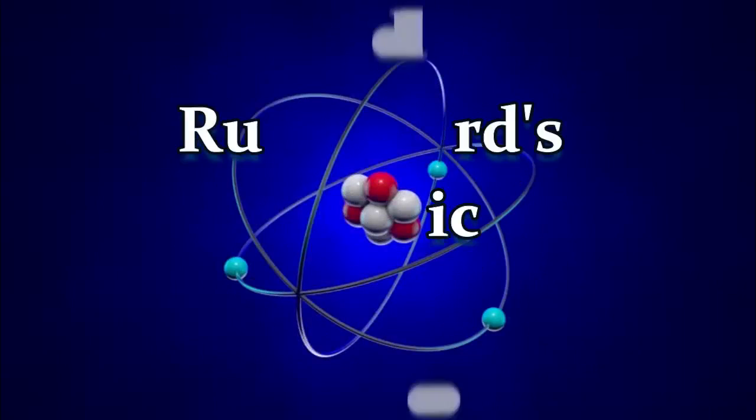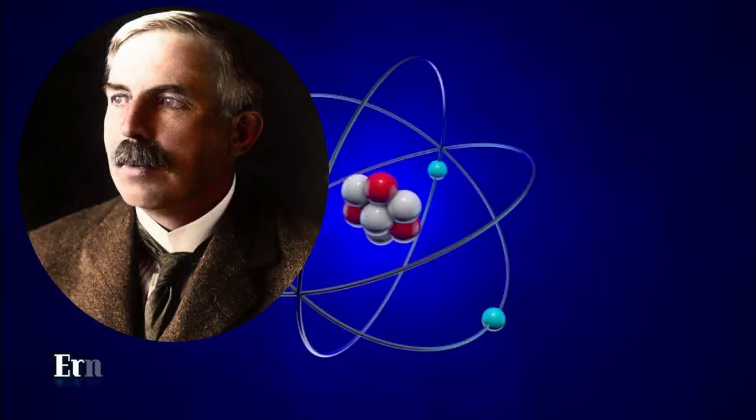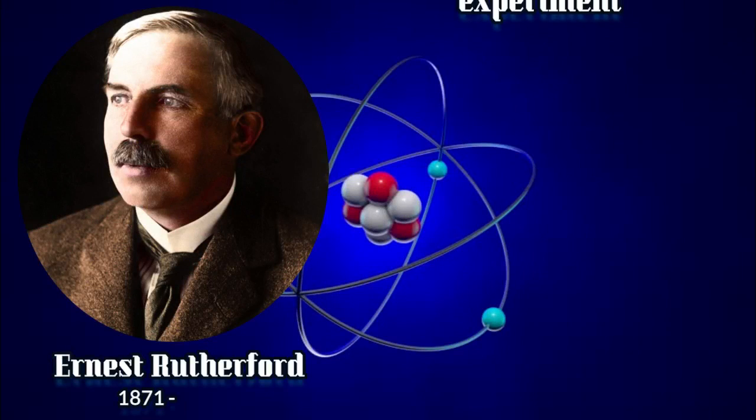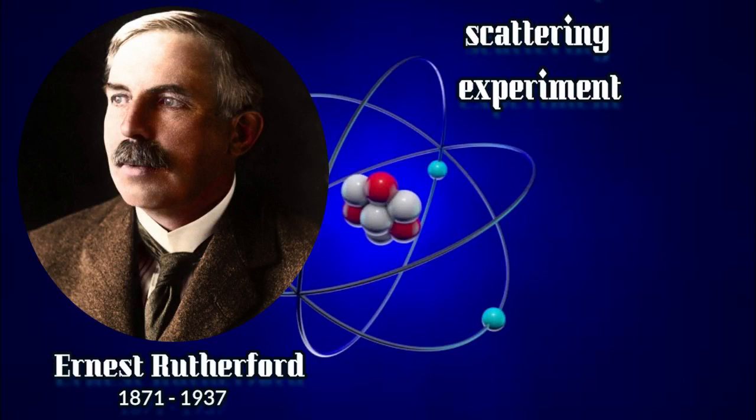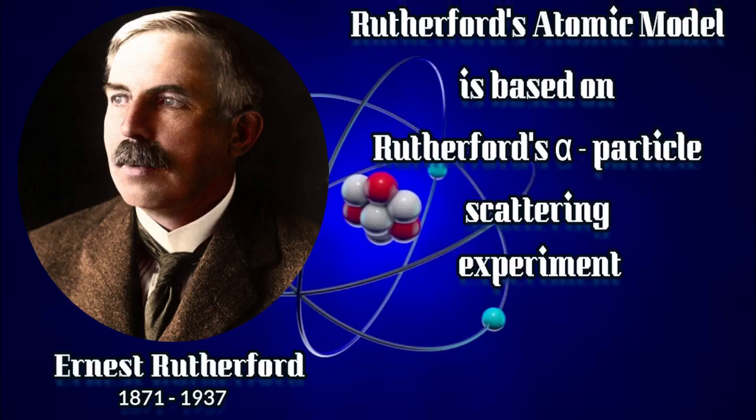So here we will see about the Rutherford atomic model. Ernest Rutherford was born in New Zealand in the 19th century, and he discovered the most innovative idea at that time, that is the Rutherford atomic model, which was based on his alpha particle scattering experiment.